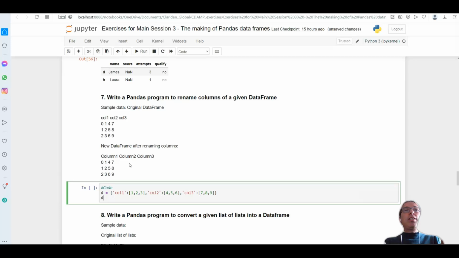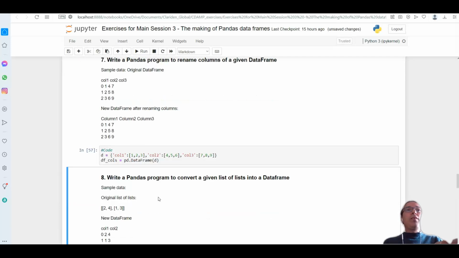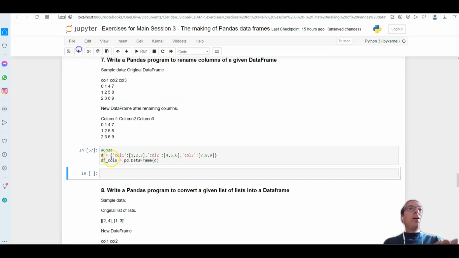How do we go? We say df, I'm going to put columns there. We go for pd.DataFrame, and we simply pass my dictionary D, and we have it.